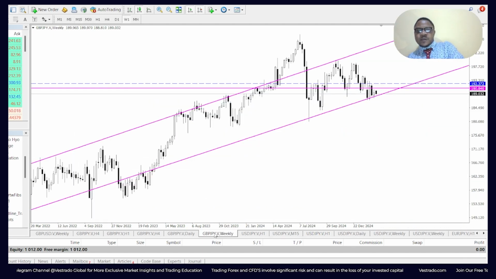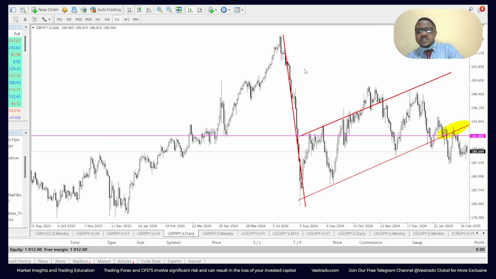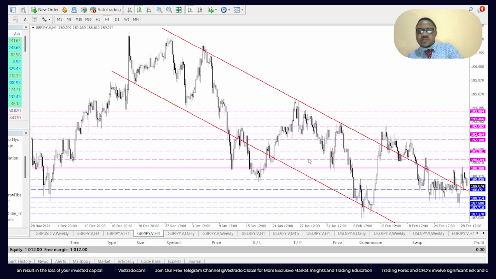Now, for the GBP JPY, we also see price move very strongly across an ascending channel very nicely. It's currently at the support border right now, and I'm unsure if it's going to break it or not. GBP JPY, same thing, flag pattern, just like the USD JPY. We see very strong correlations with the USD JPY. It broke past that, we traded that on the Telegram channel and captured 33 take profits. Good job to us. It went back to retest, came back down again, and now it's looking as though it's going to continue a strong bearish move. Well, let's look at the 4-hour chart and see what we might be missing.